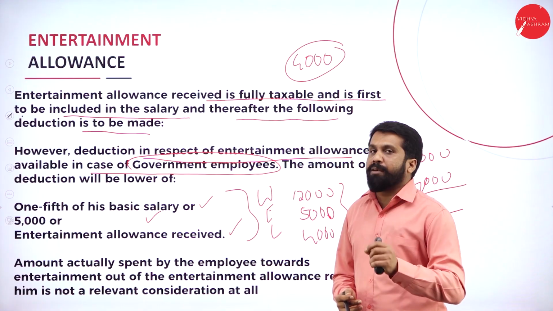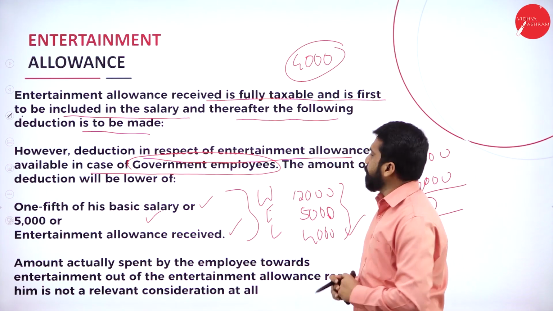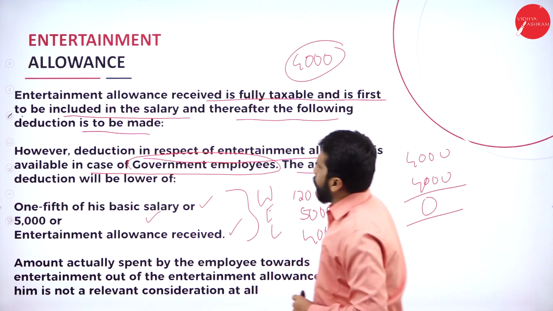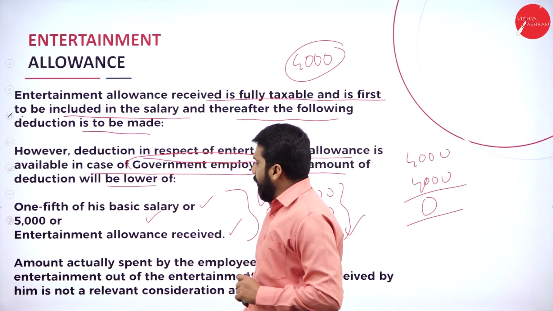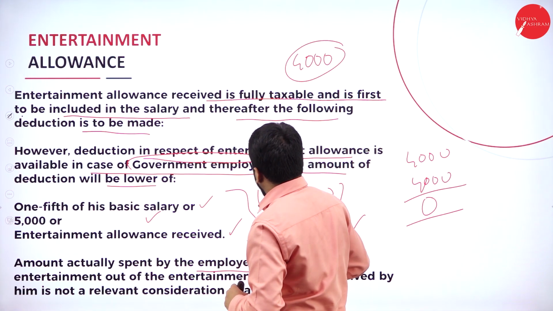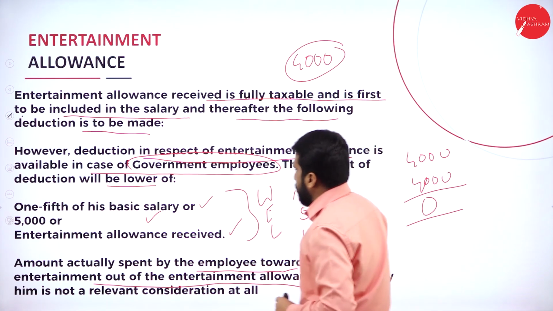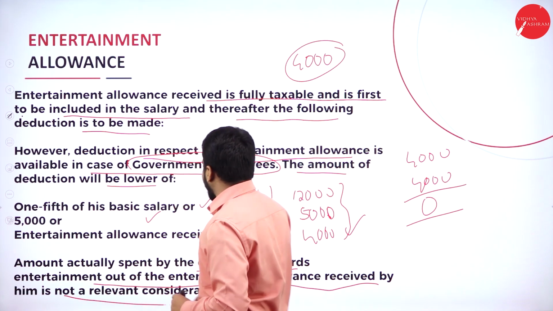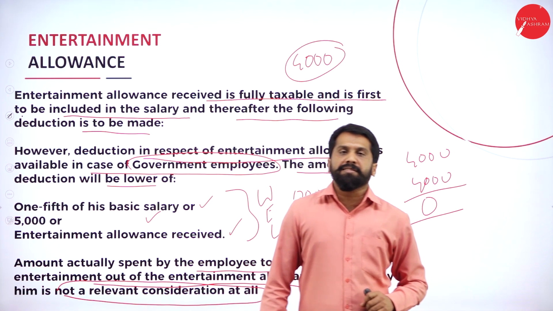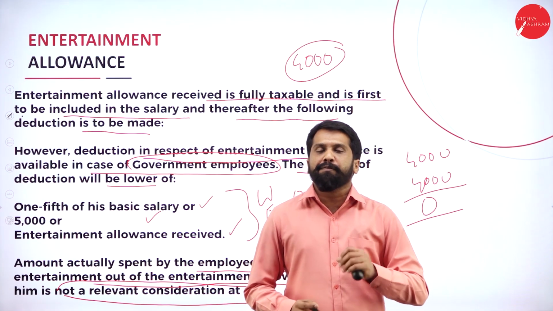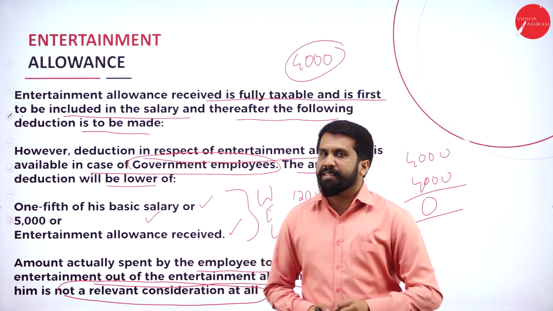In the question, you have to see properly whether it is a government or non-government employee. The amount of deduction will be the lowest of these three. Now, the amount actually spent by the employee towards entertainment out of the entertainment allowance received by him is not relevant. Consider, for example, they give you entertainment allowance received 5,000. He spent 4,000. 5 minus 4 is not possible. Clear? Yes.